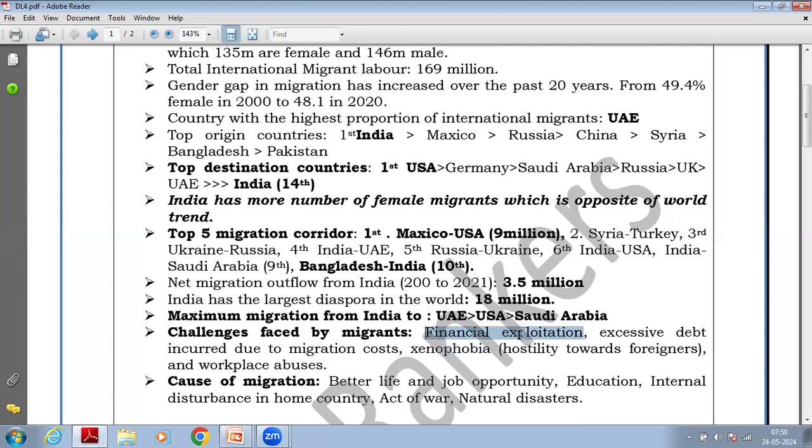Financial exploitation is there. Everybody faces excess debt. For migrating, you need money, so the family of the migrant is trapped in debts. Workplace abuse is common for migrants in the initial years.